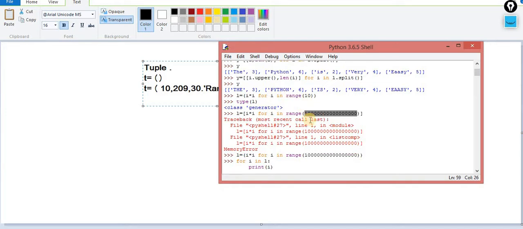On that particular point of time, you have to implement the generator concepts. So when you are supposed to process a large amount of data, at that time you have to implement generators.